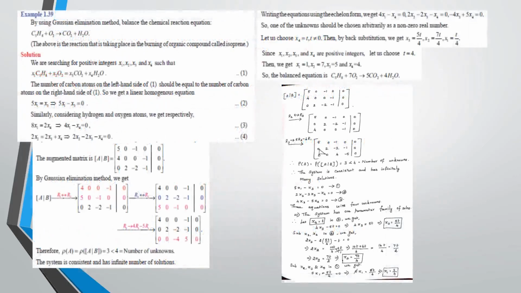Let us see the 39th example in chapter 1. This is a very important problem and a different method also. Here we are using a chemical reaction along with matrices. Let us see the sum. By using the Gaussian elimination method, balance the chemical reaction equation C5H8 plus O2 gives CO2 plus H2O. This is the burning of an organic compound, that reaction. Let us see the solution.